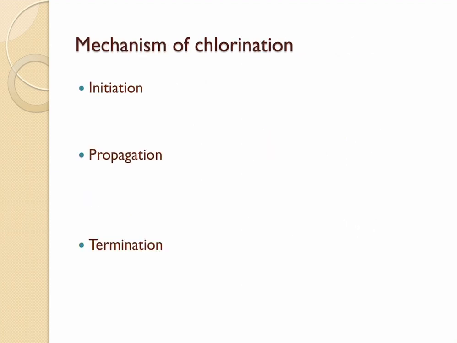Methane undergoes halogenation with chlorine, okay, to give chloromethane. Okay, in order for this reaction to happen, we need to have light or heat. Light is represented by the symbol h nu, and heat is represented by the symbol delta. Any radical reaction is going to take place in 3 steps. The first step is initiation, second step is propagation, and the third step is termination.